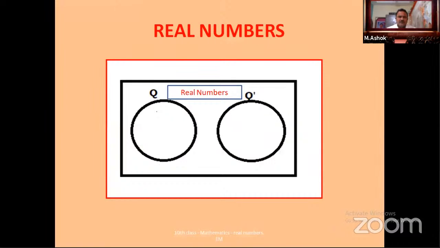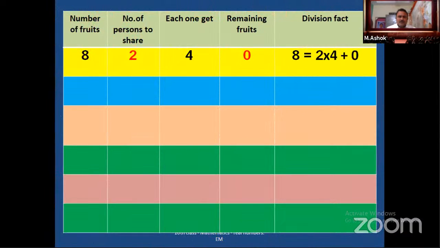Okay, if you express it with the help of a Venn diagram, Q is rational numbers, Q dash is irrational numbers. So real numbers consist of both rational and irrational. We may express this in the form of a Venn diagram like this. Now we will discuss a few properties regarding this number system.